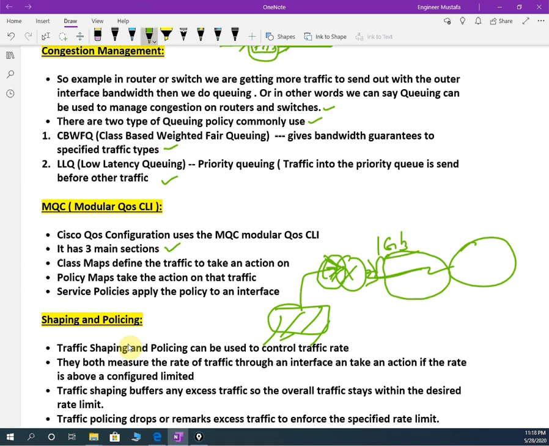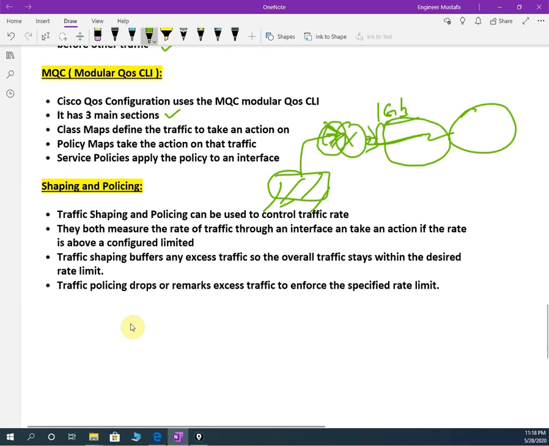So see here what I wrote. Traffic shaping or policing can be used to control the traffic rate. They both measure the rate of the traffic through the interface, and action is taken if the rate is above the configured limit. Traffic shaping buffers any excess traffic, so the overall traffic stays within the desired rate limit. Traffic policing drops or remarks excess traffic to enforce the specified rate limit.